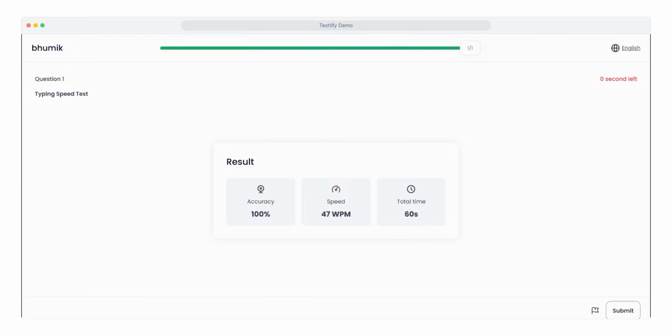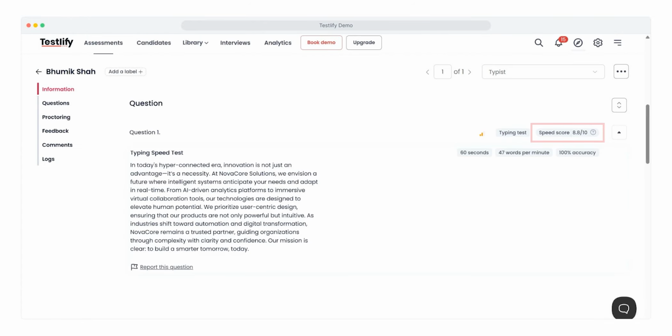As soon as the candidate completes the test, they'll get to see what their accuracy and speed was in the given time, and then submit the test. The results page will display the speed score, which combines accuracy and typing speed. This enables you to evaluate a candidate's typing proficiency, a crucial skill for many roles.